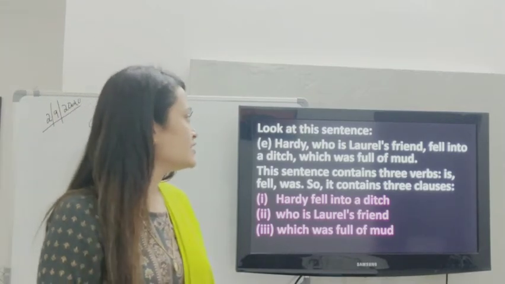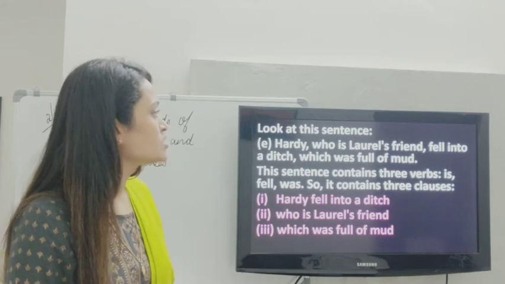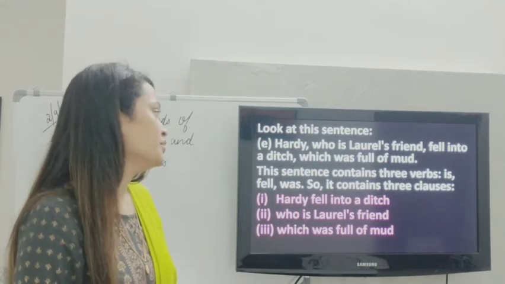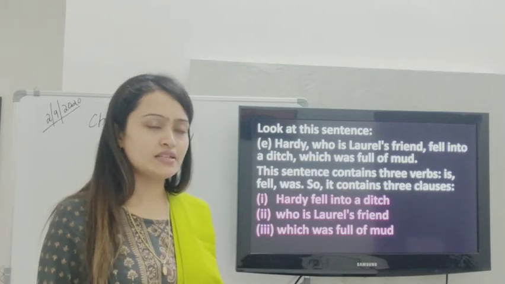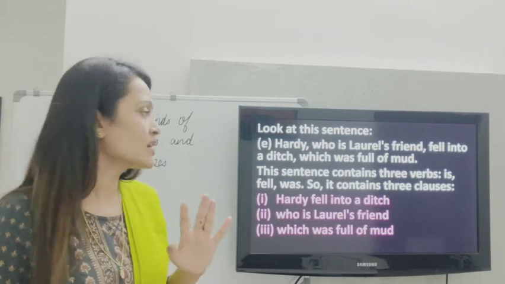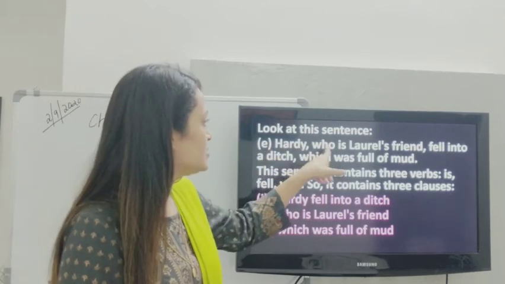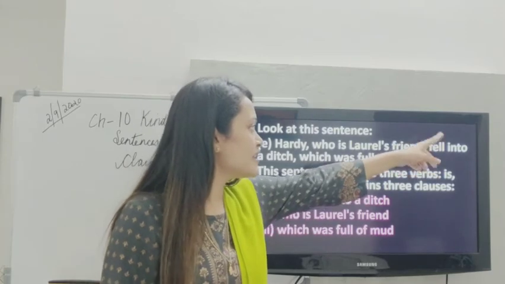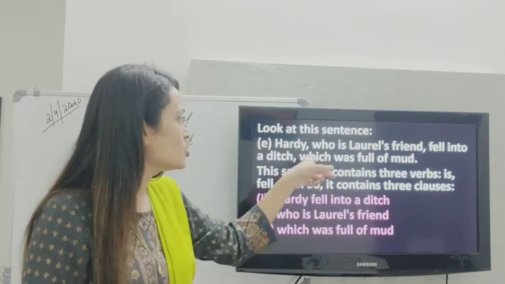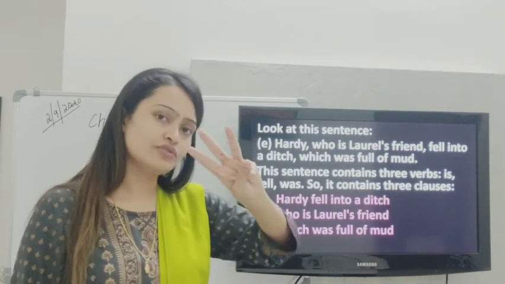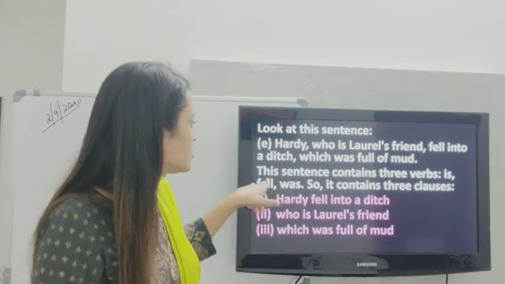Look at this sentence. Hardy, who is Laurel's friend, fell into a ditch which was full of mud. Okay, now in this sentence, first of all, this sentence contains three verbs. Let's look at the verbs. Hardy, who is (a verb), Laurel's friend, fell is a verb, into a ditch, which was is a verb, full of mud. So we have three verbs over here.